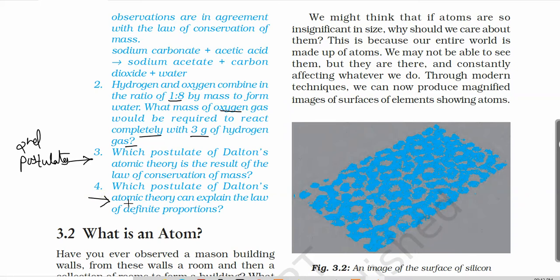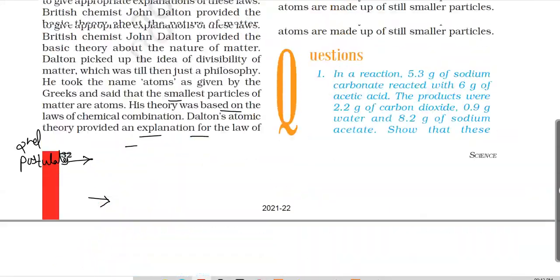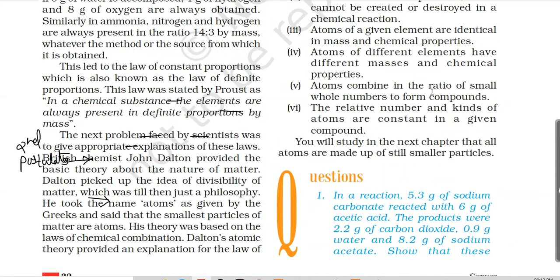Similarly, the next question is: which postulate of Dalton's atomic theory can explain the law of definite proportion? So the law of definite proportion is explained by which particular postulate? Let's see the postulates. Dalton has explained the definite proportion in the fifth postulate, where he has said that atoms combine in the ratio of small whole numbers to form compounds.